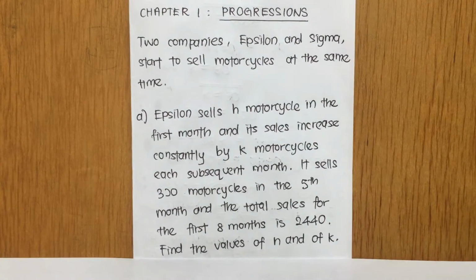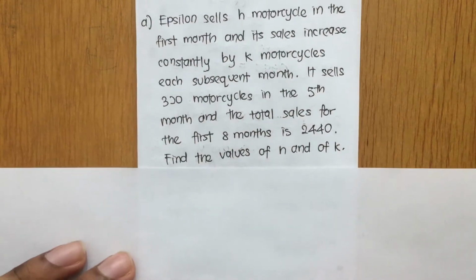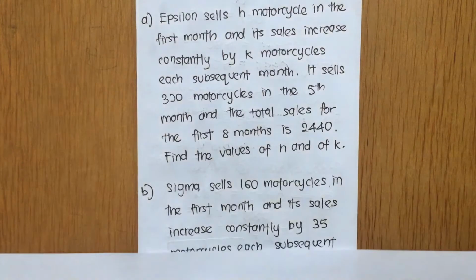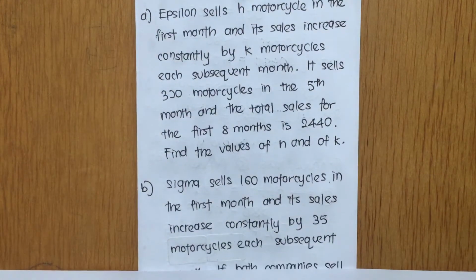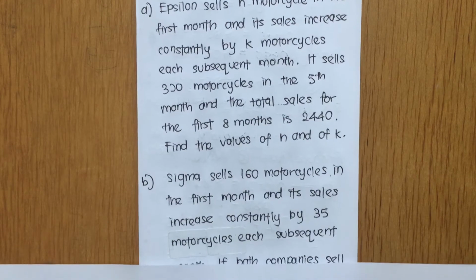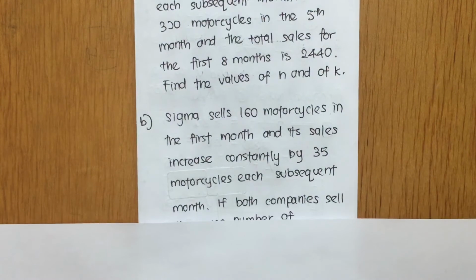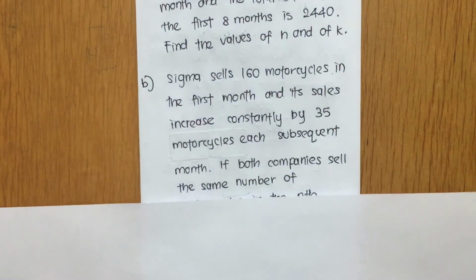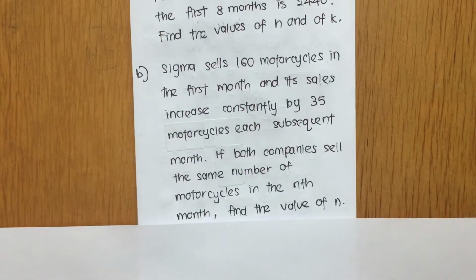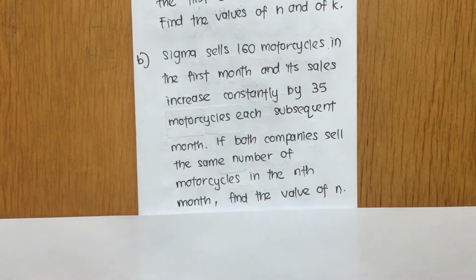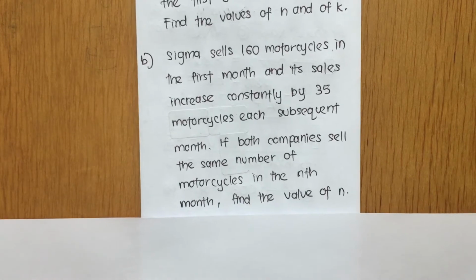Okay, let me read the question part B now. Sigma sells 160 motorcycles in the first month and its sales increase constantly by 35 motorcycles each subsequent month. If both companies sell the same number of motorcycles in the nth month, find the value of n. So this is the overall question, guys.